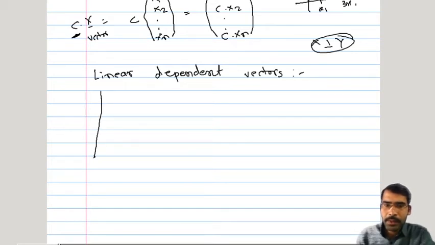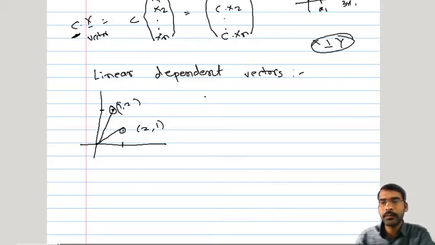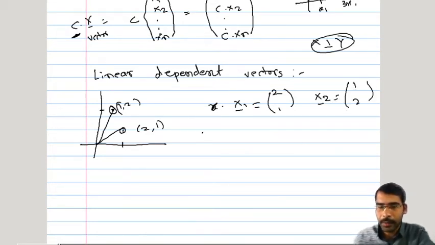Now suppose in 2 dimensions a vector is given, say 2, 1, and the other vector is say 1, 2. So these two vectors are given. This is 2, 1. This is 1, 2. So say x1 bar is 2, 1 and x2 bar is 1, 2. Now suppose a third vector is given, y bar is equal to, say, 3, 4.